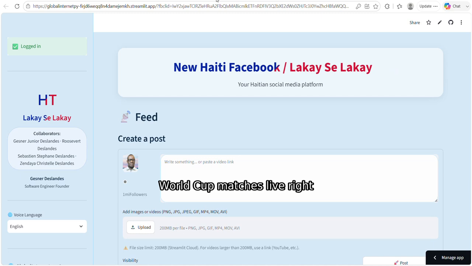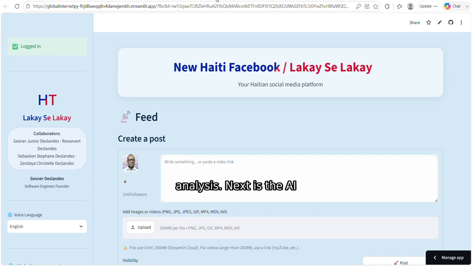Free apps from globalinternet.py. As a member of Lakay, you get free access to an entire suite of powerful applications built by globalinternet.py. Each app is designed to help you learn, create, and grow. First, there is the Global Radar, a surveillance tool that covers Haiti and the Dominican Republic. It teaches you about air traffic, maritime detection, and satellite tracking. You will gain skills in geolocation and data analysis.